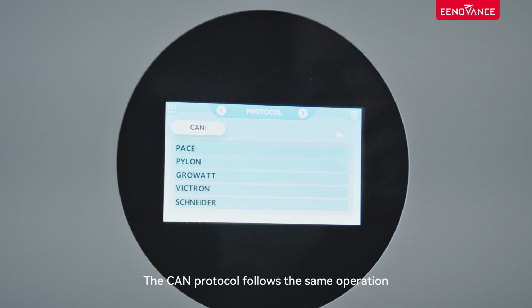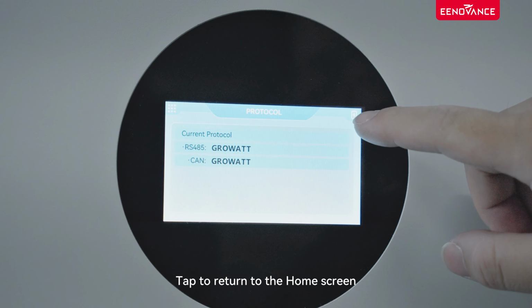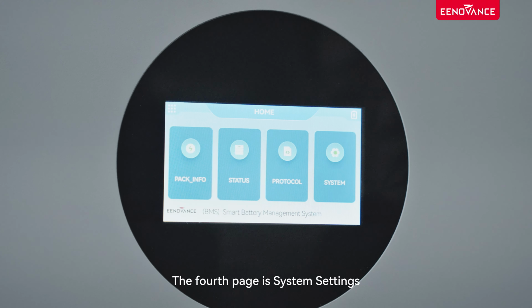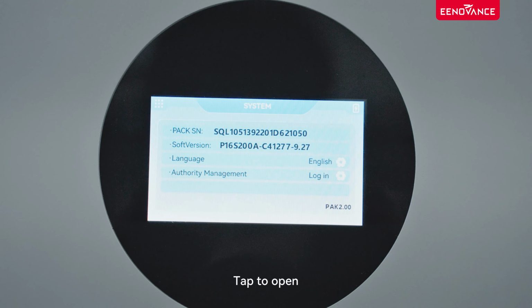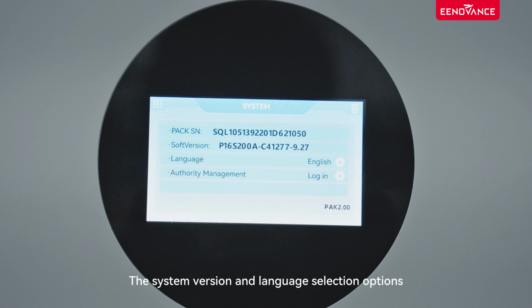The CAN protocol follows the same operation. Tap to return to the home screen. Open the submenu. The fourth page is System Settings. Tap to open. This page shows the battery SN, the system version and language selection options.